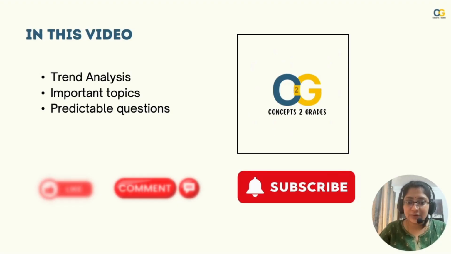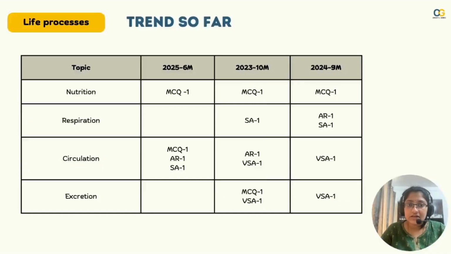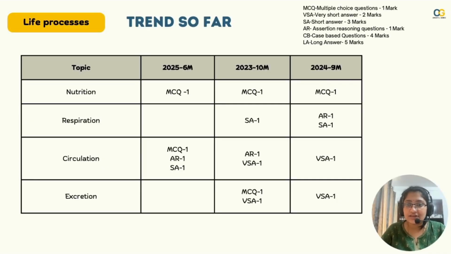So let's start with life processes. In this chapter, the trend so far has been such. We have divided this chapter into 4 parts: nutrition, respiration, circulation, and excretion. As you see, every year there was a question on circulation. Circulation becomes the most important topic of life processes. Every year there will be a question.